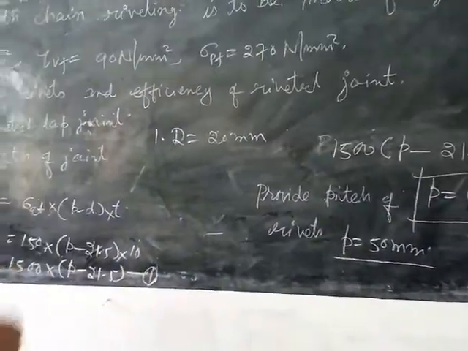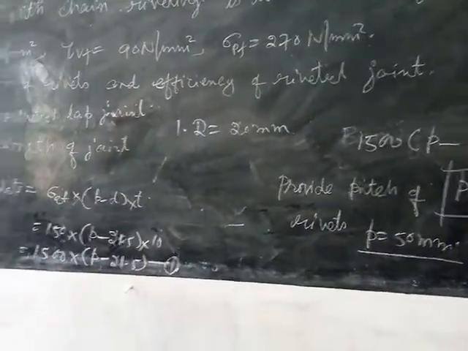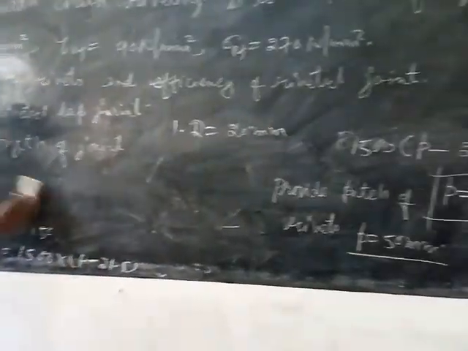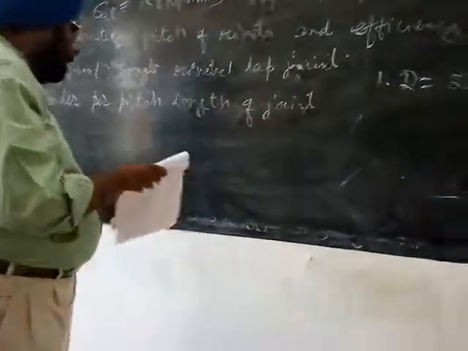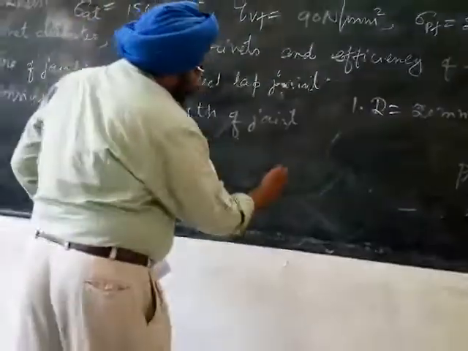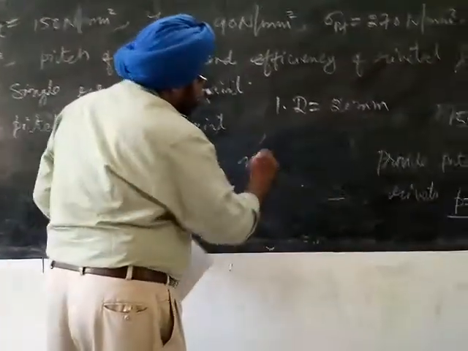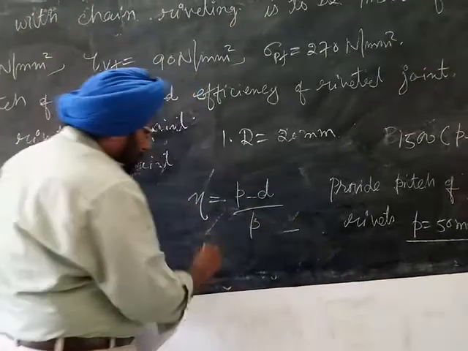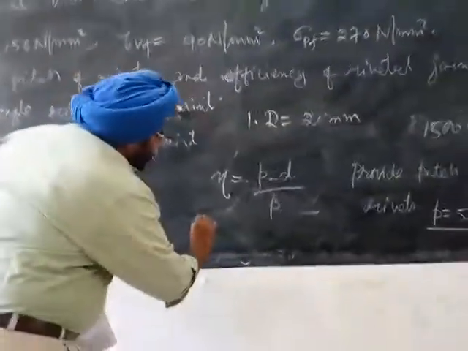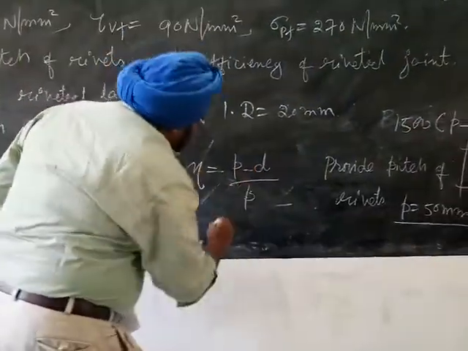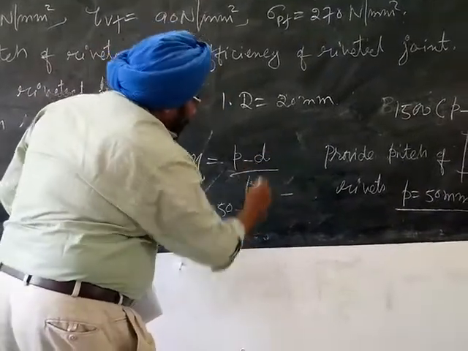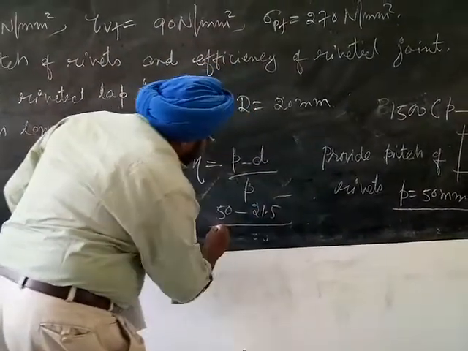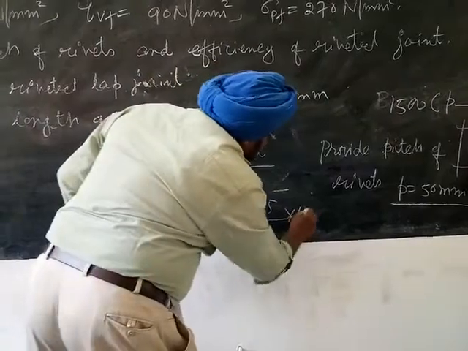So then efficiency of the riveted joint. Efficiency is eta, equal to P minus D upon P, where P is the pitch of the rivets. So efficiency of the joint, P 50 and diameter of the rivet hole 21.5, upon 50 into 100.